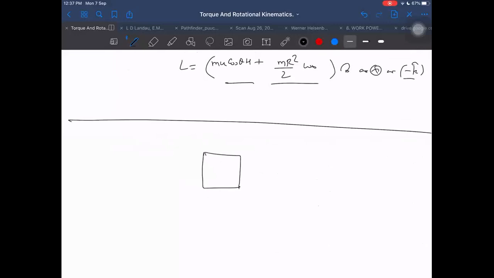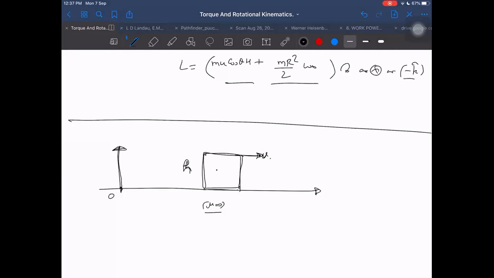Let us take another body. This square body is just translating with velocity v. It has height h, and it is a uniform cube, so you know where the center of mass will be. It is moving with constant velocity v on a frictionless surface. What is the angular momentum about point O? And will the angular momentum remain constant or will it change about O?